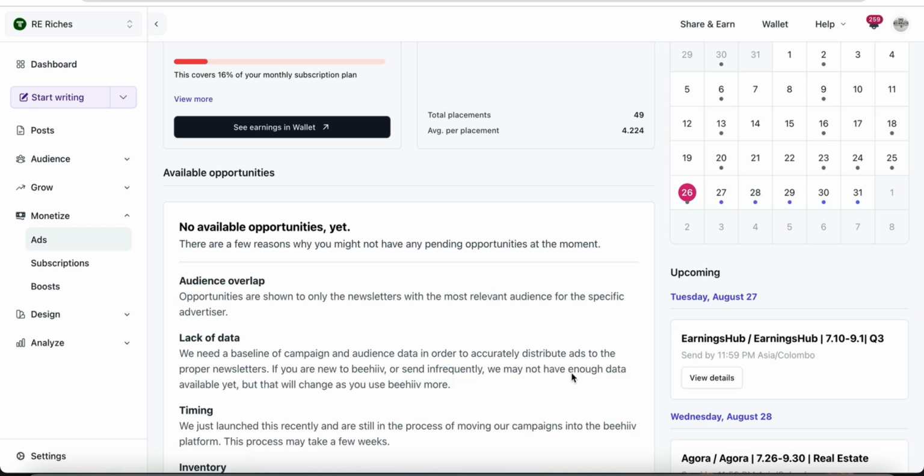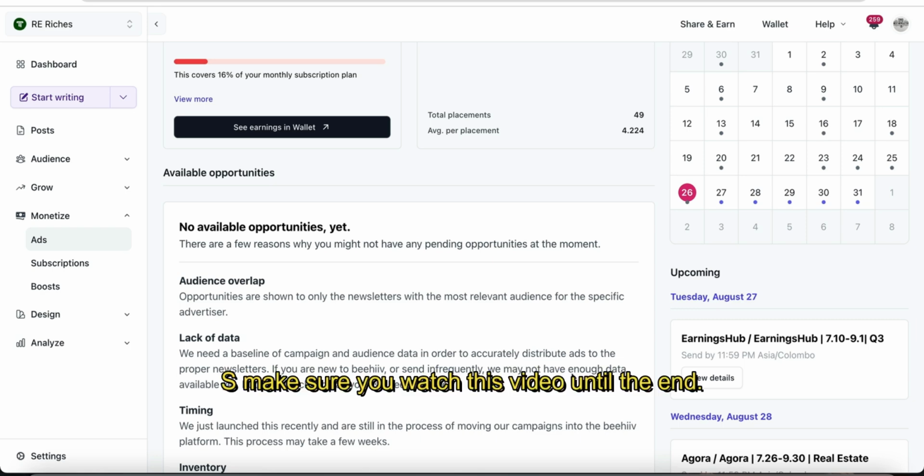I have bought a different domain for this one, and I will show you how to connect that domain, and I will show you how to use ChatGPT, and I will show you even how to create a custom GPT to run this newsletter, to write my welcome email and to write my ad copy and everything, to generate some images. I will show you all those things in this video. So make sure you watch this video until the end. This will change your life.